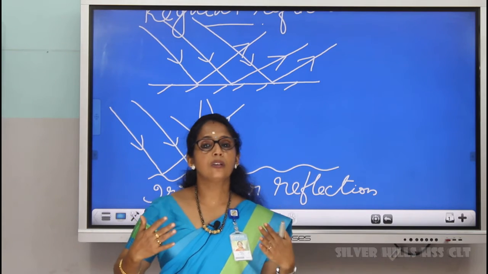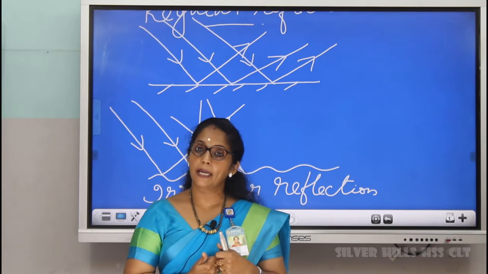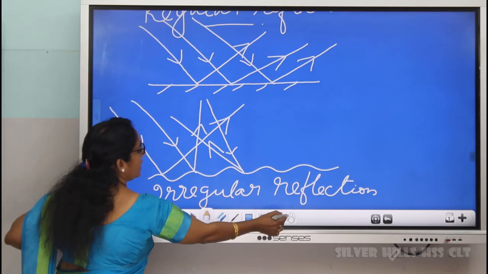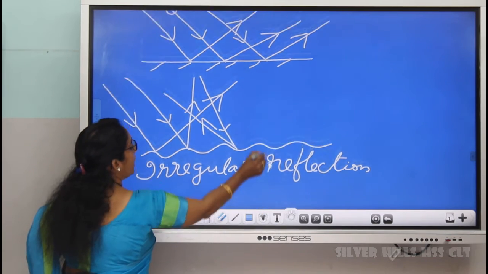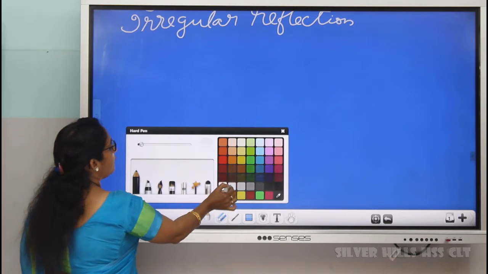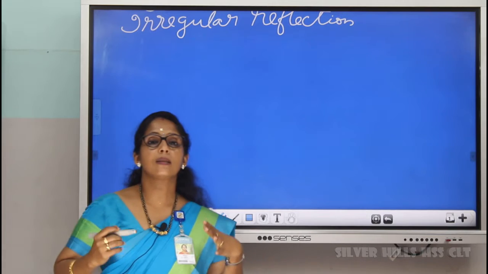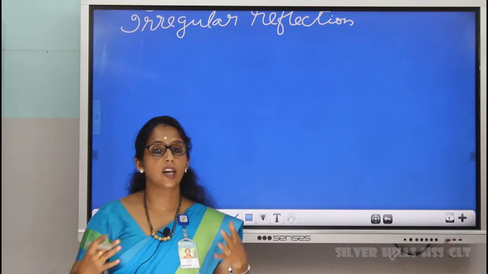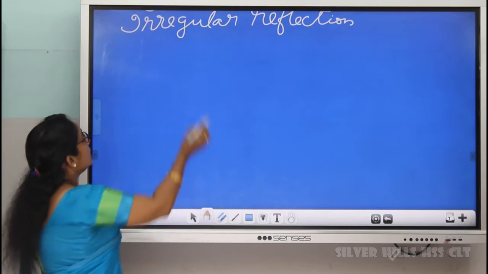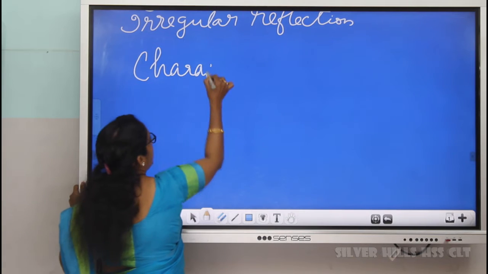So, have you noticed any characteristics of the image formed in the plane mirror? What are the characteristics of the image formed in the plane mirror that we can study? See, all of you stand in front of the mirror and just observe the size as well as the shape of the image formed in the mirror. What is the difference? Is there any difference in the shape of the image formed?